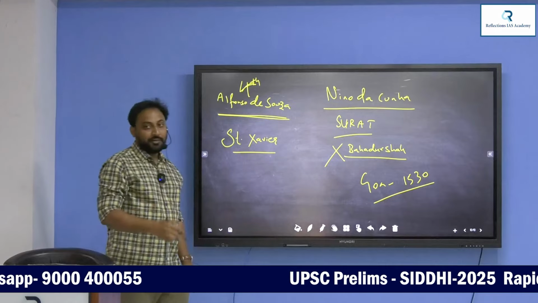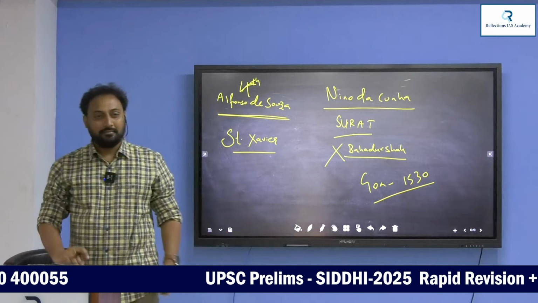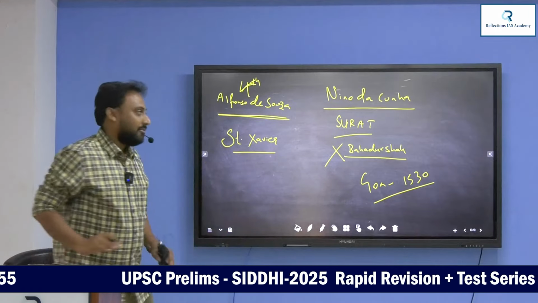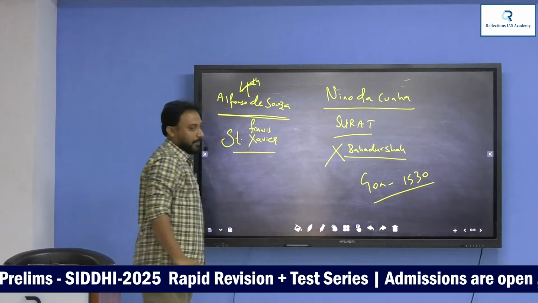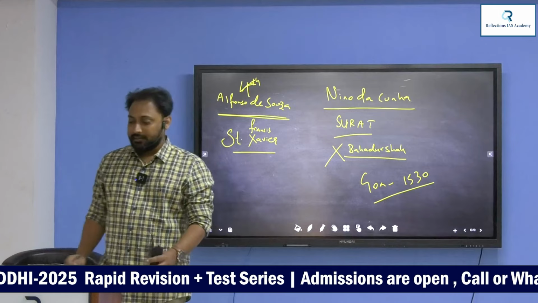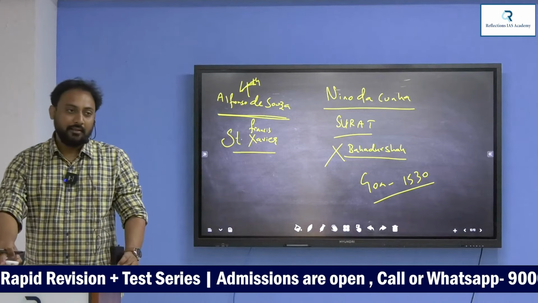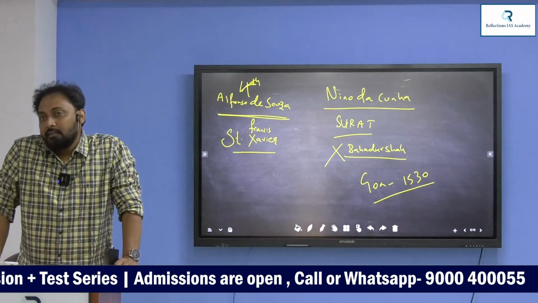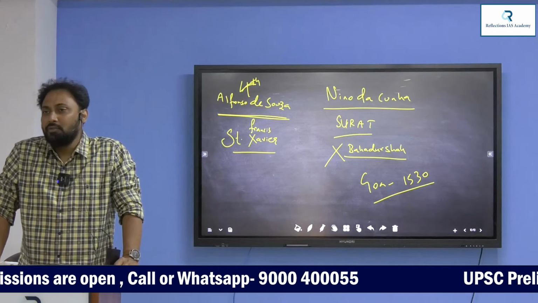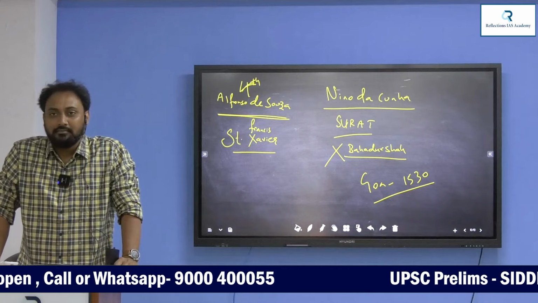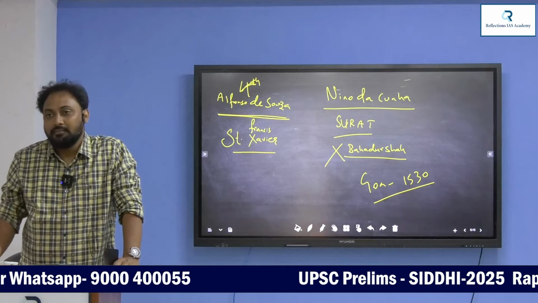This was already a PYQ, a UPSC Prelims question. Saint Francis Xavier, the most popular saint, visits India. Understand? This man was the most revered, the most respected Christian in the entire Christian world.